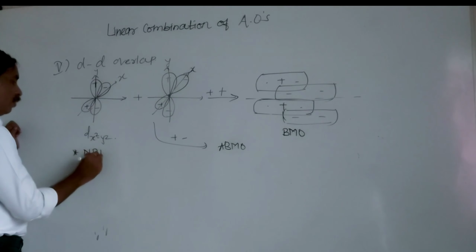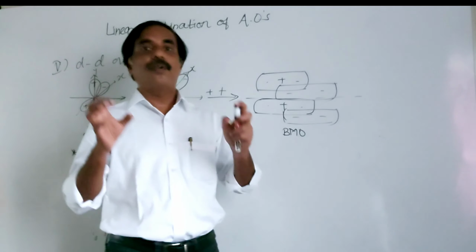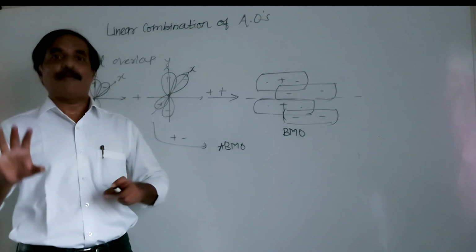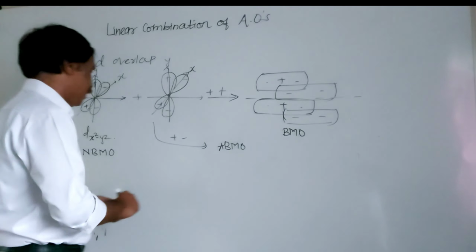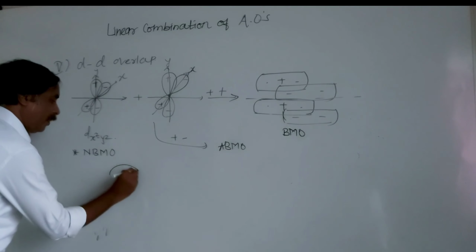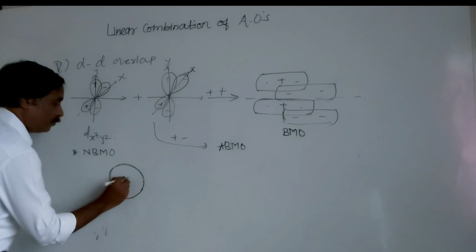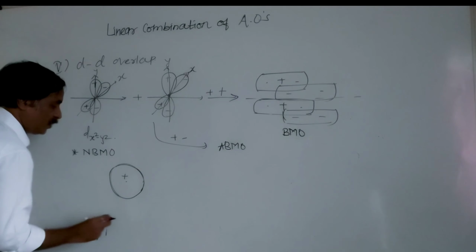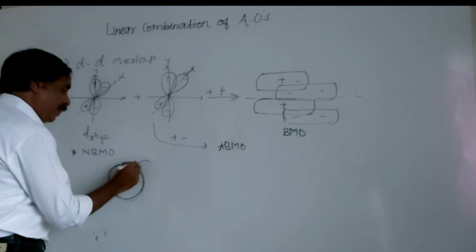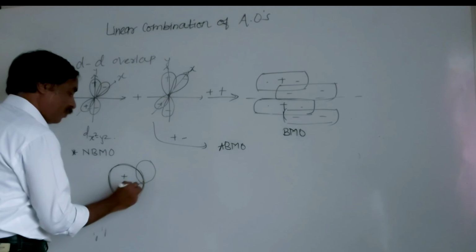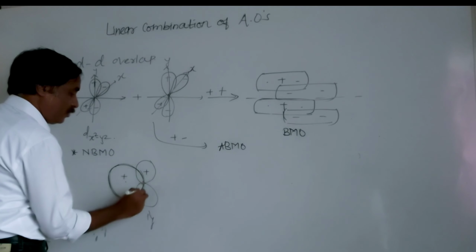Remember, when a positive, positive overlap is neutralized by a positive, negative overlap, that molecular orbital is said to be a non-bonding molecular orbital. I will take an S atomic orbital of one atom, with a positive wave function. And for the P atomic orbital I will take Py. Here a positive electron density, here it is negative.